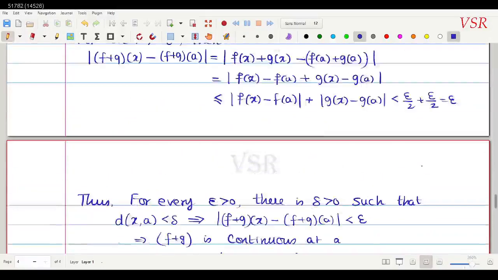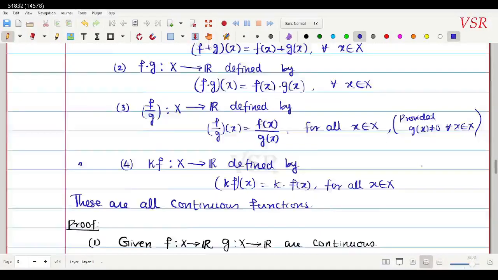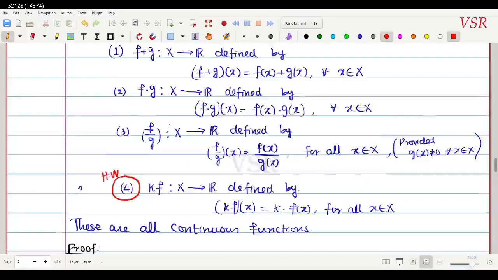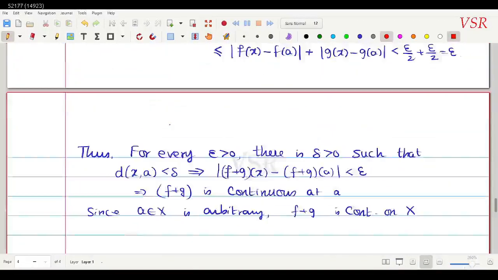Shall I prove the second case? The second problem is f into g. And the fourth problem you made it as homework; it is very simple. I leave this as homework. So I'll go for the second case. So number 2.